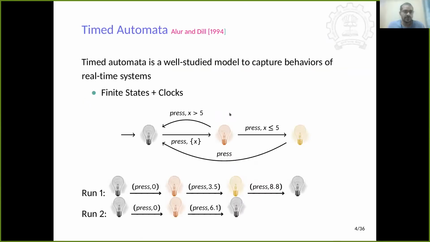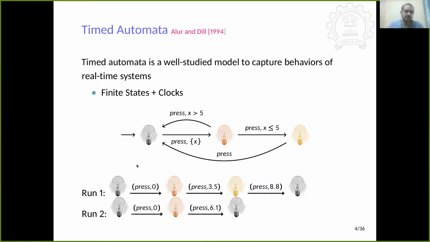Because time is associated with this problem, timed automata is a very well-studied model that captures behaviors of real-time systems. Timed automata in a nutshell is a finite set of states coupled with real-valued variables called clocks. We have depicted a small example to explain what timed automata actually is.